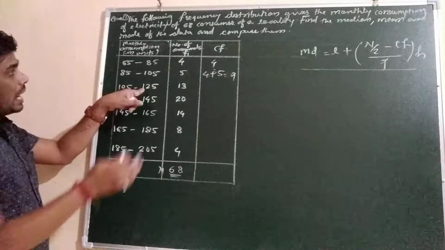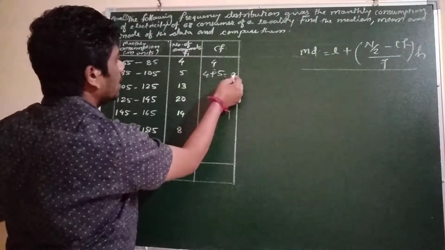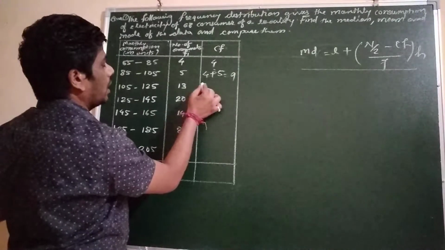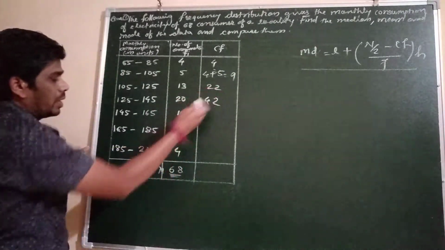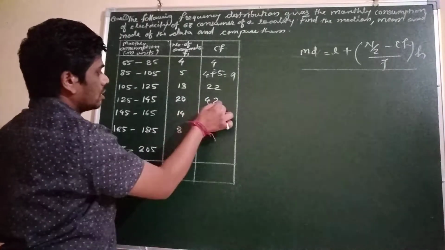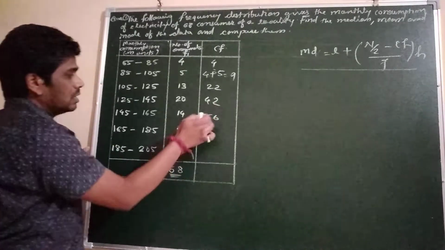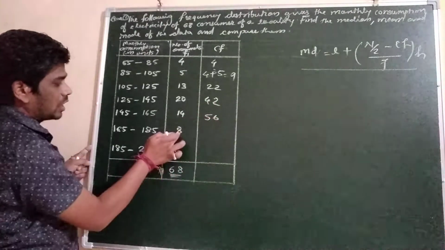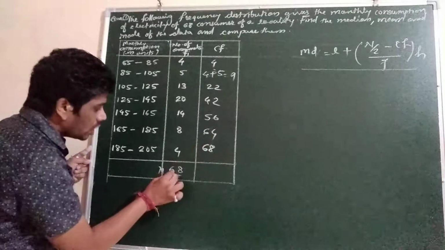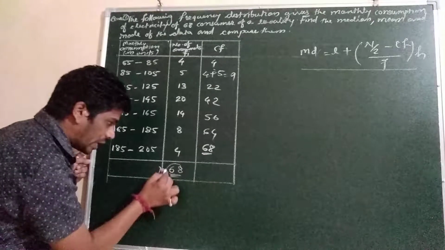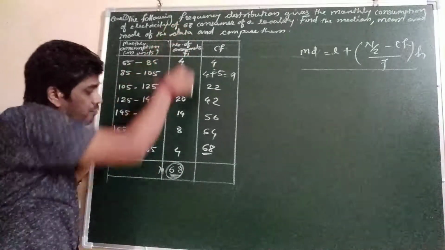Then again, less than 125, it will be 4 plus 5 plus 13, this will be 22. Like that, it will be 42. Then 42 plus 14 is 56. Then 56 plus 6 is 64, then 64 plus 4 is 68. This last number you will get equal to capital N. Capital N is the summation of frequency.